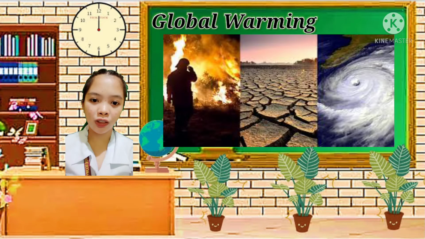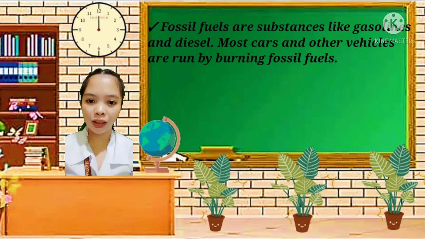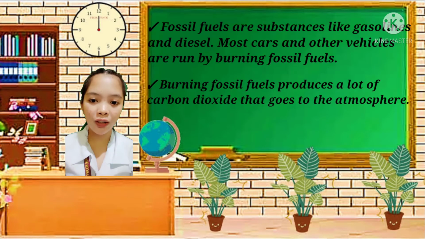People keep on using fossil fuels to power our modern industries. Fossil fuels are substances like gasoline and diesel. Most cars and other vehicles are run by burning fossil fuels. Burning fossil fuels produces a lot of carbon dioxide that goes to the atmosphere.